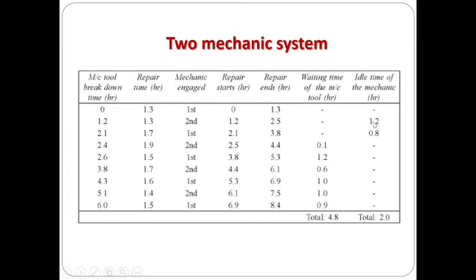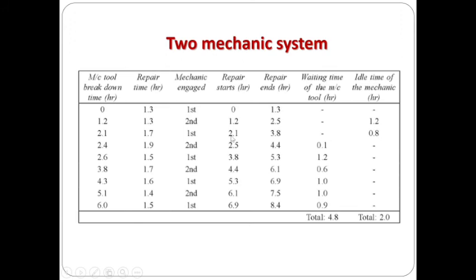So that is what is given here, right? And for the first mechanic, the job is starting from 2.1 here, whereas the repair ends at 1.3 hour here. So this difference, 2.1 minus 1.3, is the idle time of the first mechanic, which is 0.8, right?